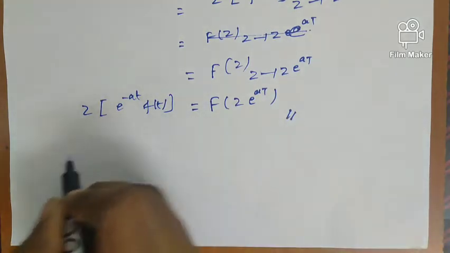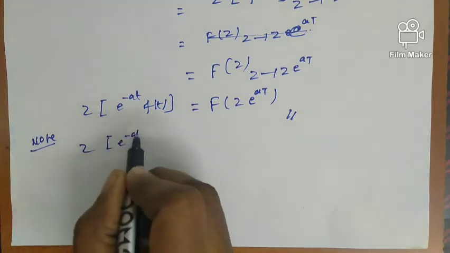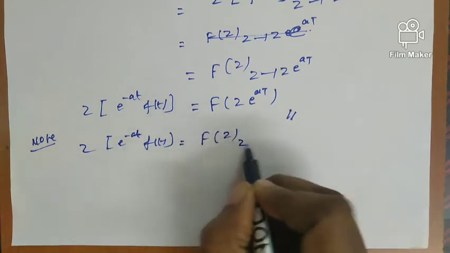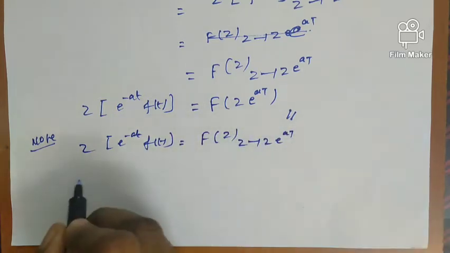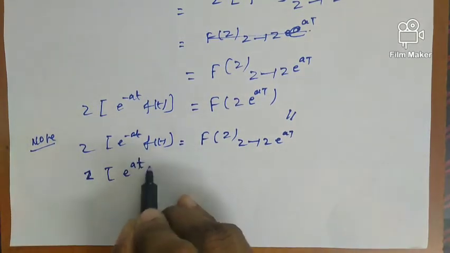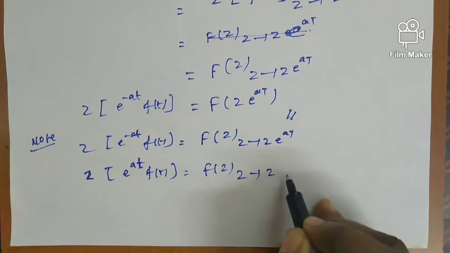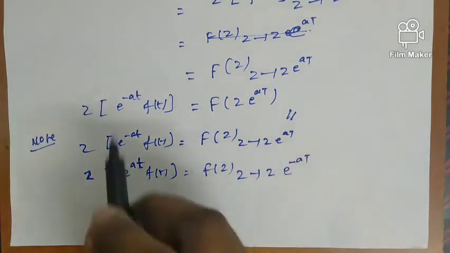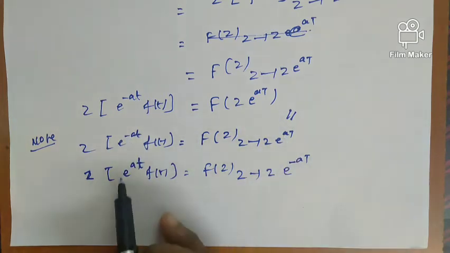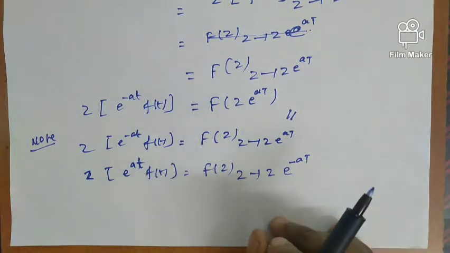From this we have a conclusion, that is, we can note that Z of e^(-at) f(t) can be written as F(z), where z tends to z e^(at). Similarly, Z of e^(at) f(t) equals F(z), where z tends to z e^(-at). So the conclusion is: if it is minus at, the replacement is plus; if it is plus at, the replacement is minus. This is the first shifting theorem under Z transform.